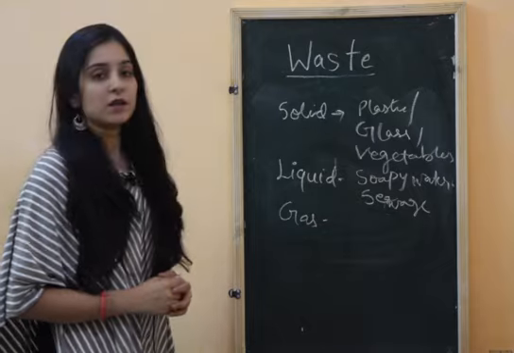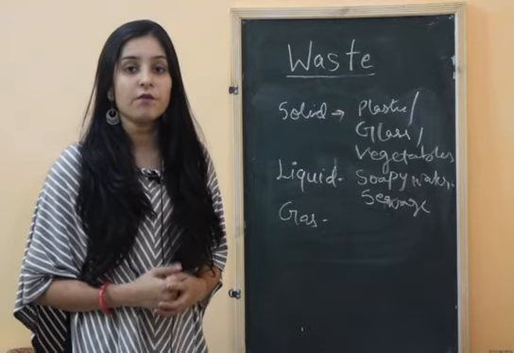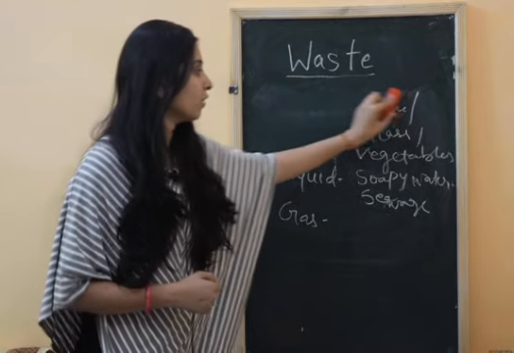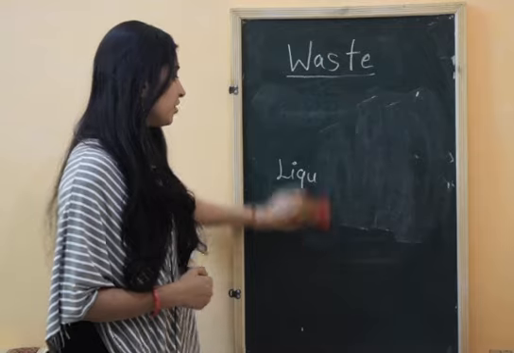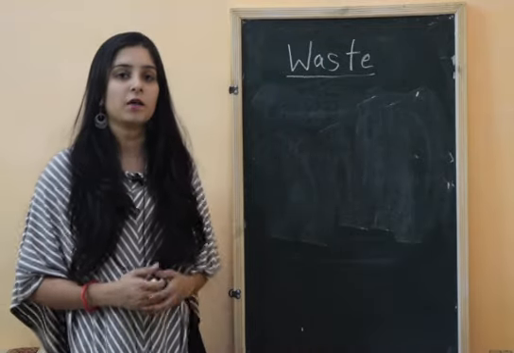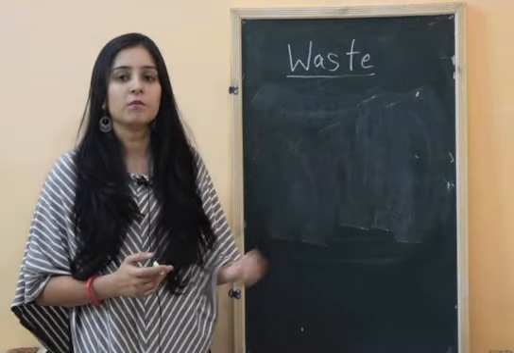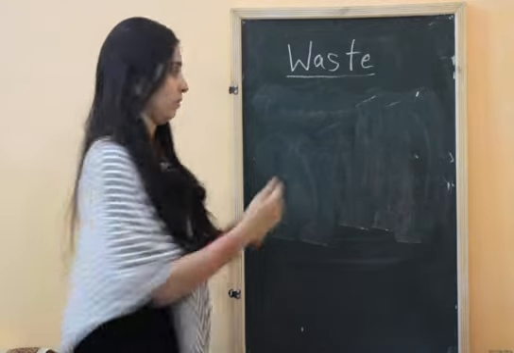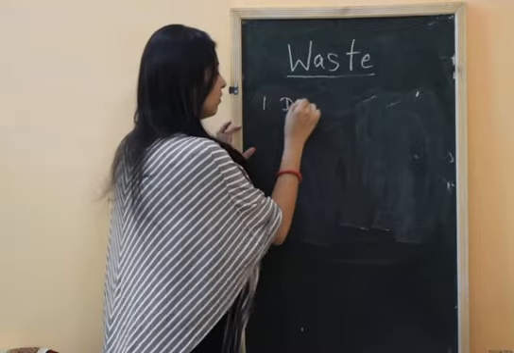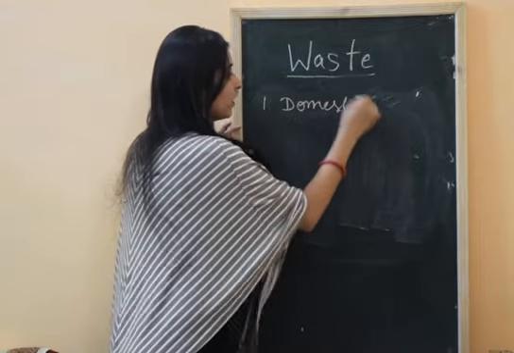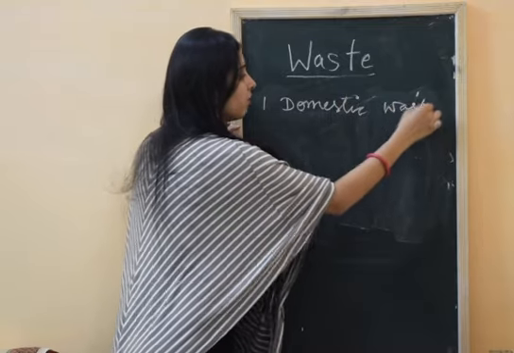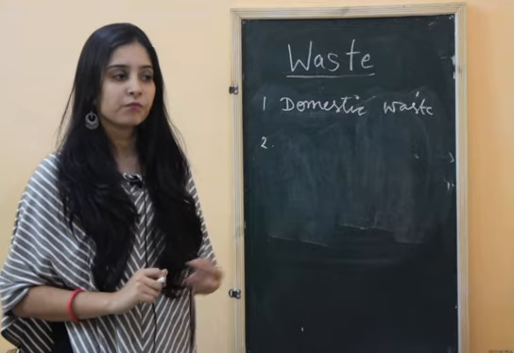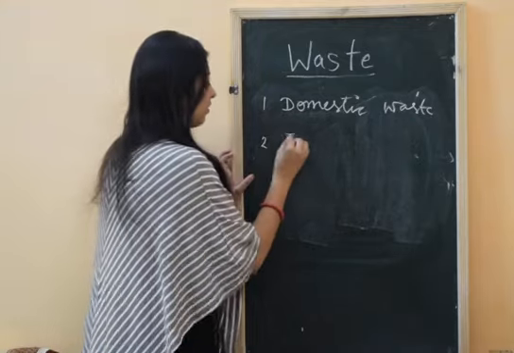Now, how is waste generated and from where is waste generated? Waste is mainly generated from many areas, so according to that we can differentiate it into many types. If the waste is generated from homes and houses, that waste is called domestic waste. The second type is waste generated from industries and factories, which is called industrial waste.